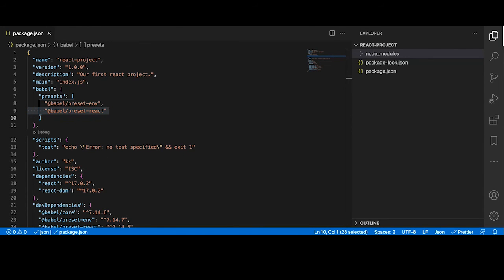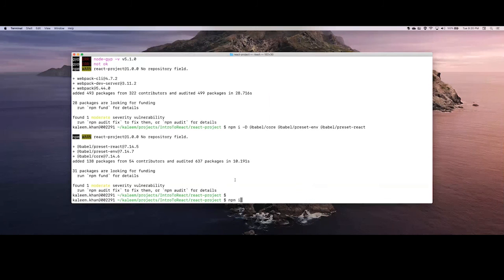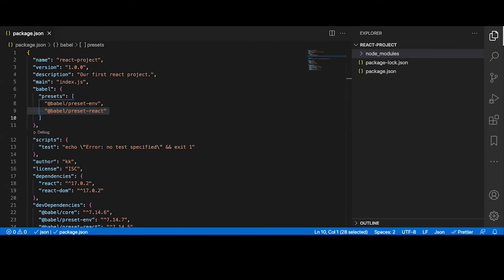And I think after that we just need one more package to install. We'll say npm i, again it's a dev dependency, and oh, sorry.